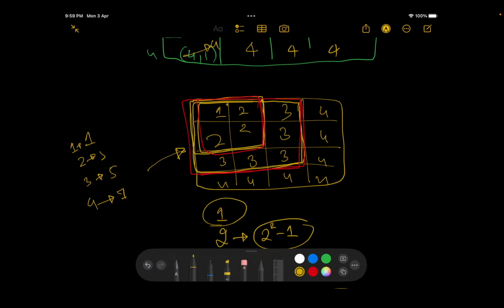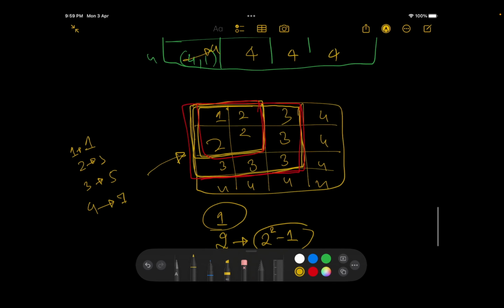Yes, sir. Or another observation is about the square. Over here we are talking about squares because n is equal to 2, right? So the observation could be that for the ith element, the entire square is I squared. So for 2 we had this entire square, of size 2 squared.